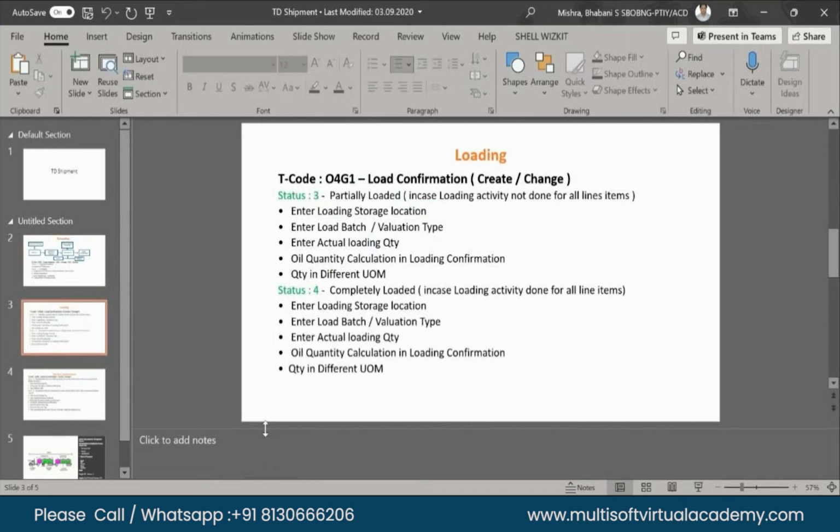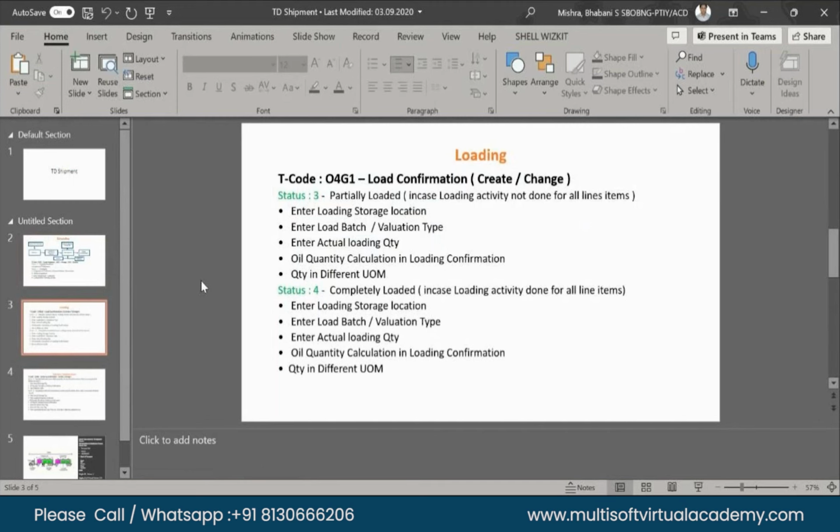Might be some driver issue. Many pros and cons, many reasons are there, that fully loaded has not been done. Okay. So the points which are mentioned are there: loading storage location, load batch, what kind of valuation, whether it is taxable or untaxable, actual loaded quantity, for how much quantity we are loading, quantity conversion QC parameter, like how much temperature we are giving while loading the material into the compartment.